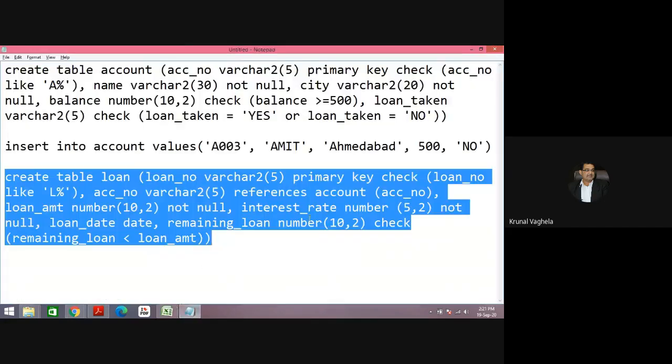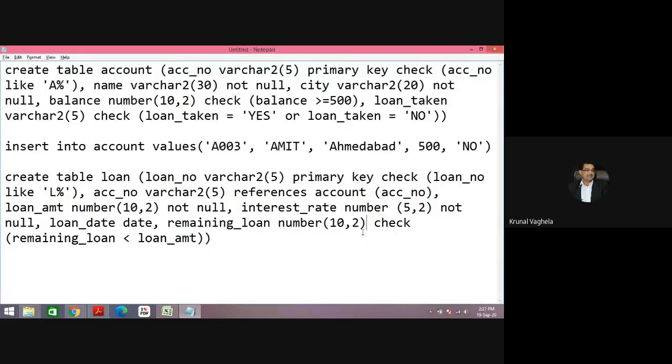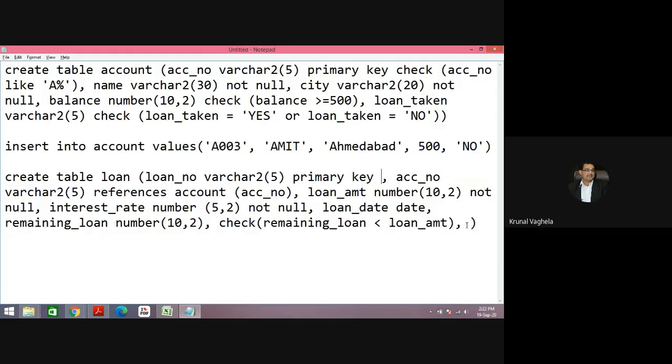So what I need to do, for example, here my columns are over. So I need to put a comma. This is the first check constraint, comma. And I need to remove this check constraint from here and put my check constraint over here.